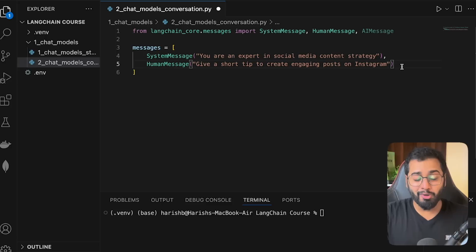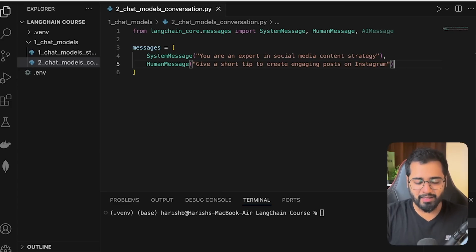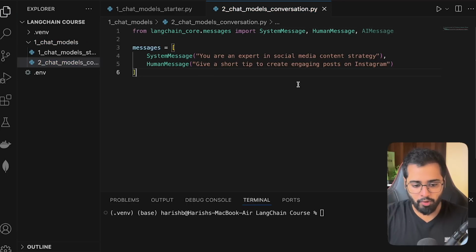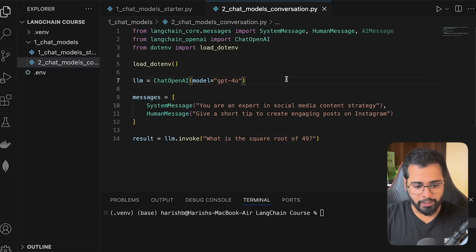We can also add a lot more to this, like another AI message and then another human message. But for now, let's just run it. Now we need to talk to the LLM and get an answer. We can follow the same thing that we did earlier. Let me copy paste this from the starter file. Now instead of this particular string, we are going to pass in this list of messages. So let's remove this and put the messages list here.